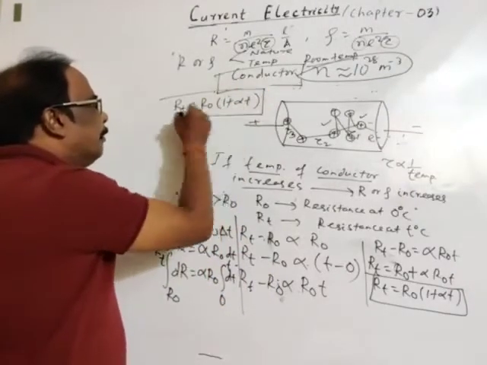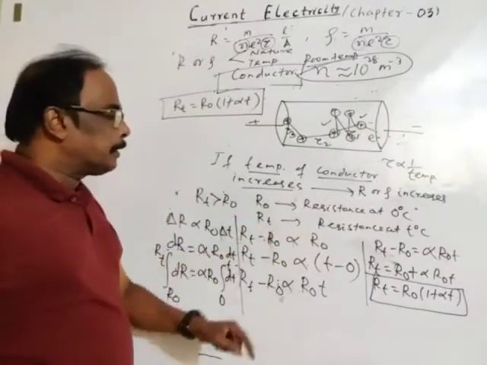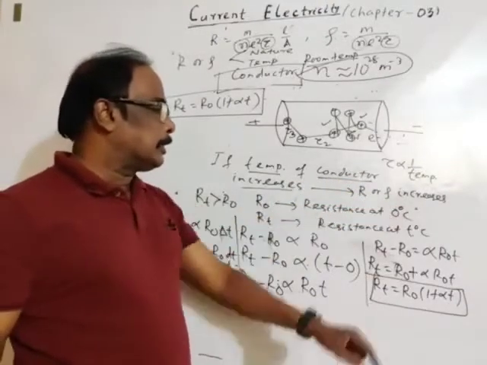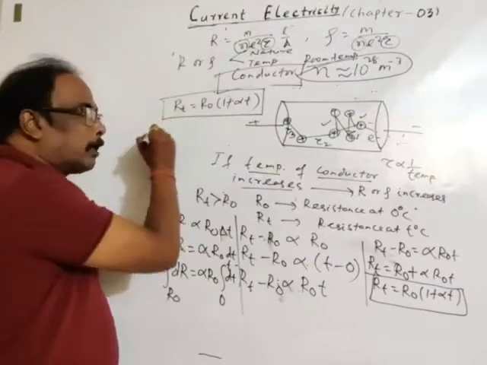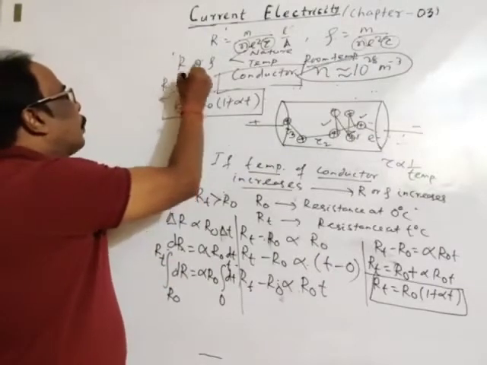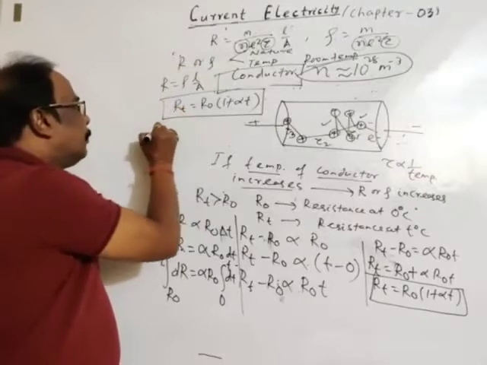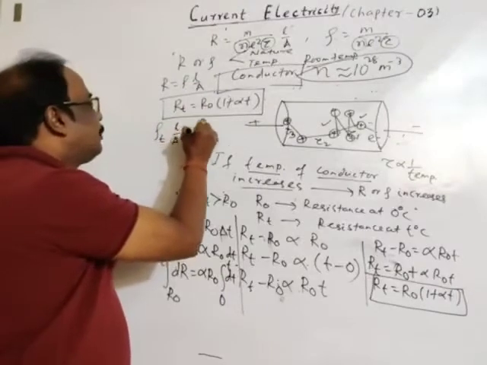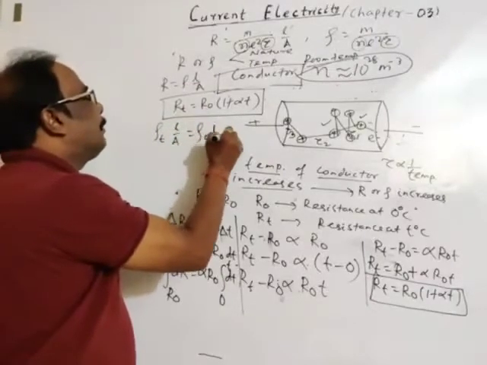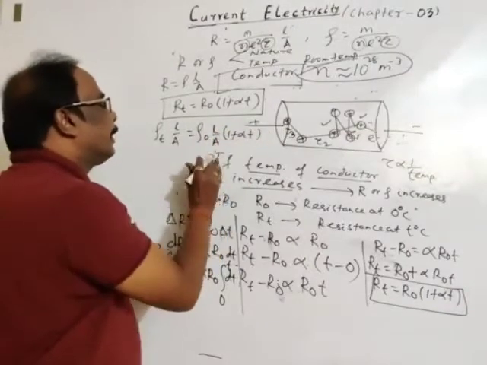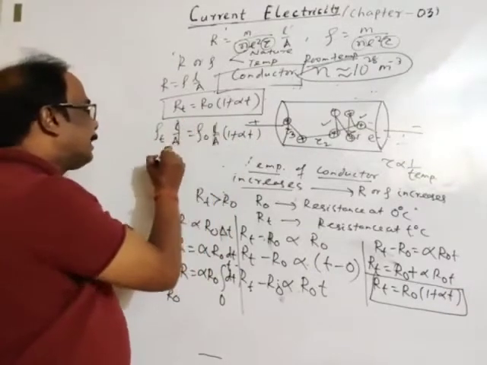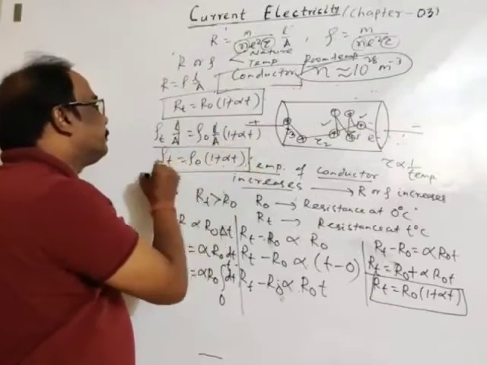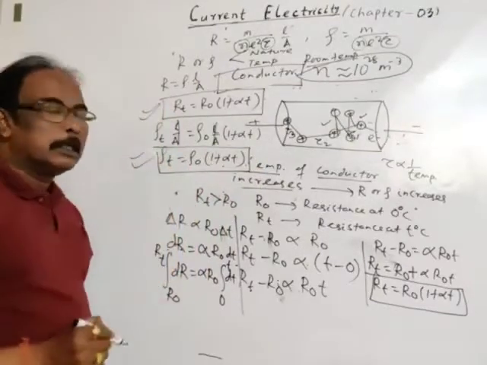In similar way, resistivity also depends upon temperature. If temperature of conductor increases, both resistance and resistivity increases. See, R is equal to rho L by A. So in place of RT, we may write rho T, resistivity at T degree centigrade, L by A. R0, resistivity at 0 degree centigrade into L by A into 1 plus alpha T. Okay. So L by A get cancelled, then rho T is equal to rho 0 into 1 plus alpha T. The similar relation. This is for resistance, this is for resistivity.